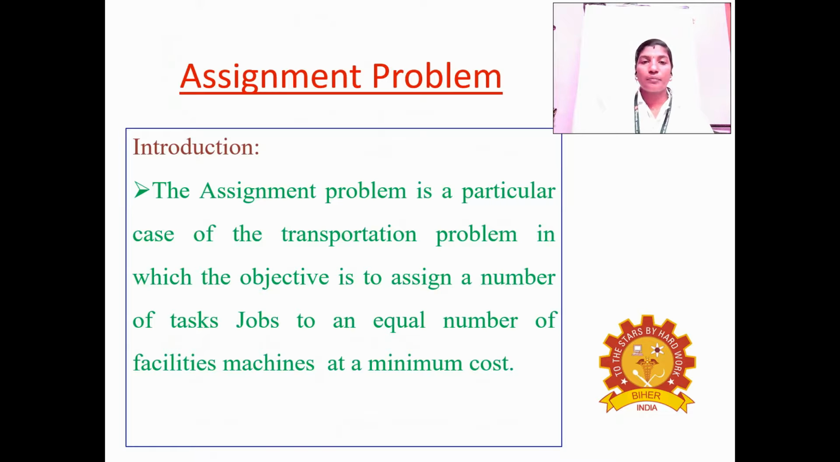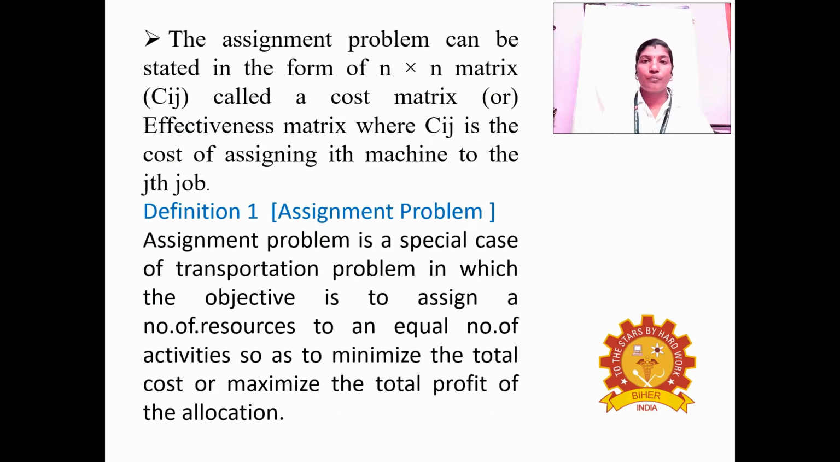The matrix elements represent the cost. The assignment problem can be stated in the form of an n by n matrix, Cij, which is called a cost matrix, or efficiency matrix, where Cij is the cost of assigning the ith machine to the jth job. This is the introduction of the basic concept of the assignment problem.